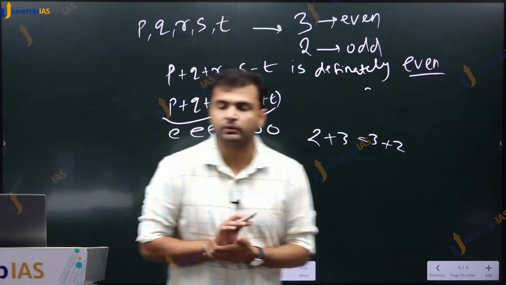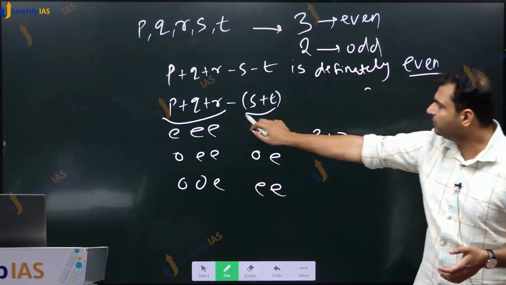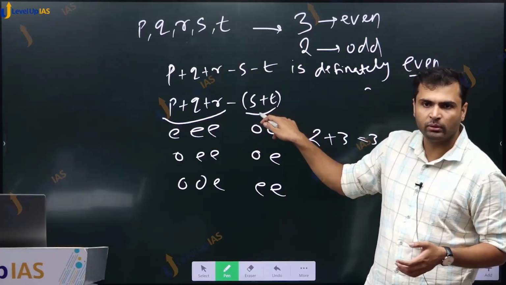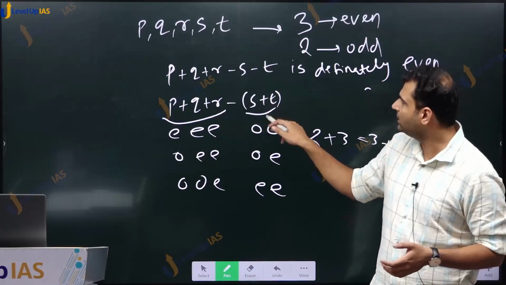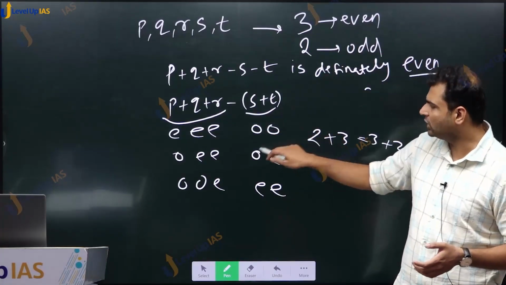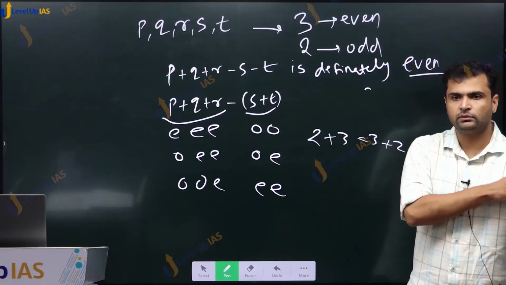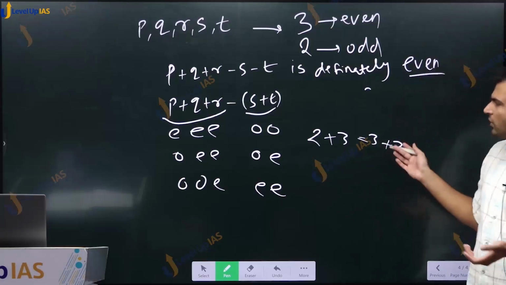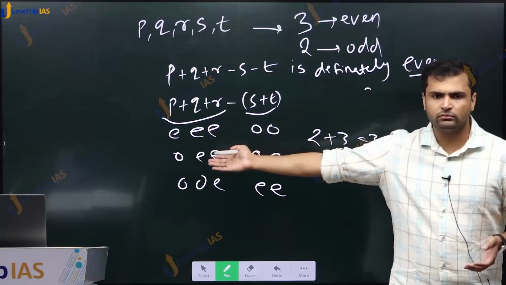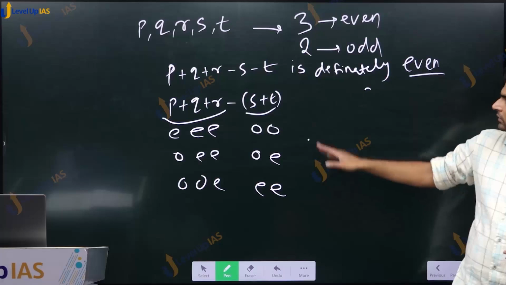Right? First, we have two odd numbers and three even numbers. And the three are similar, they are coming with the same sign. And here in the bracket we have two numbers. They are similar. So we are saying the first case is both of these numbers are odd. The second case is one of them is odd. And the third case is none of them is odd. In addition, order is irrelevant, so any one of them is odd. When one is odd, the other is even. So one odd number would be there. Now let us see what happens in these three cases.